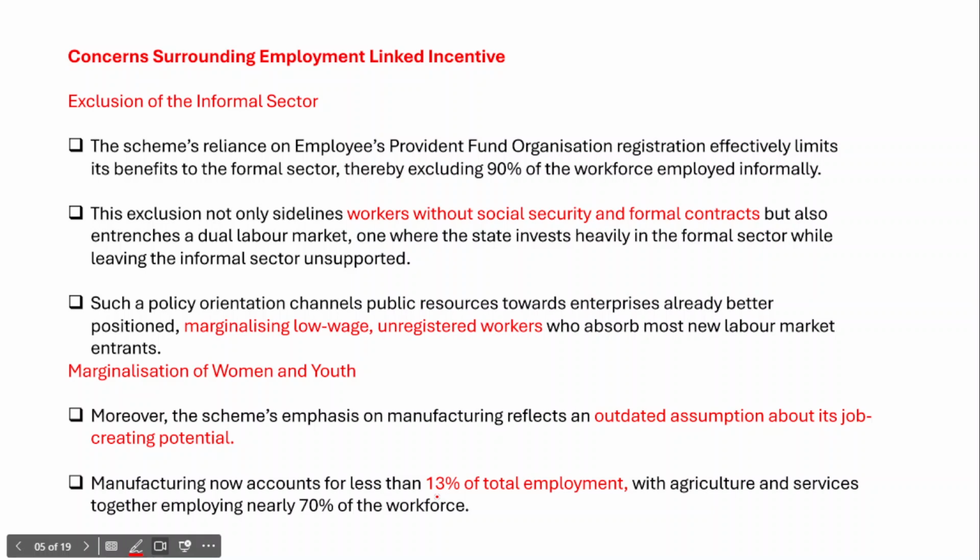So let's understand some concerns surrounding the employment linked incentive scheme. Through this scheme, there is a possibility of exclusion of the informal sector, because the scheme relies on Employees' Provident Fund Organization registration, effectively limiting its benefits to the formal sector, thereby further excluding 90% of the workforce employed informally.